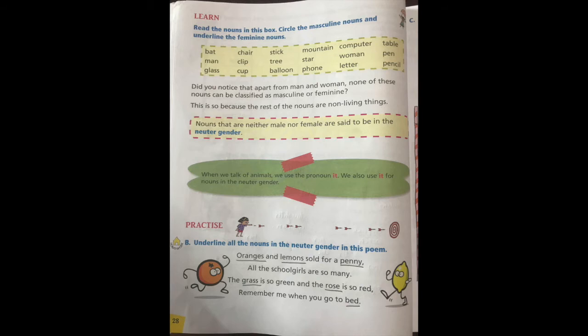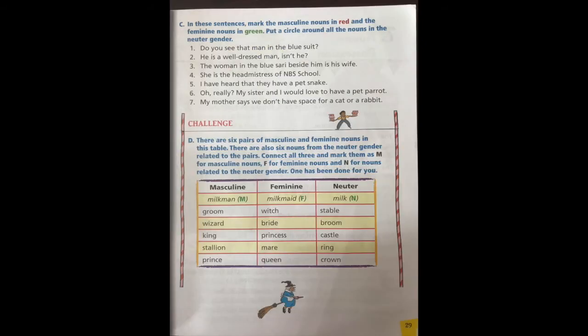Okay. Now let's continue with exercise B. Underline all the nouns in the neuter gender in this poem. Read the poem and underline the words that are neuter. They are not masculine nor feminine. Okay. Do it yourself and I will display the answers on the screen. Then you can check.